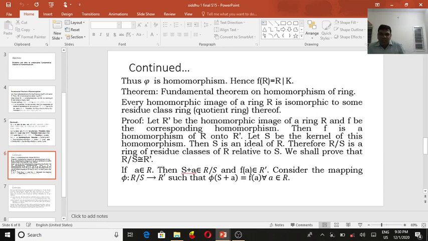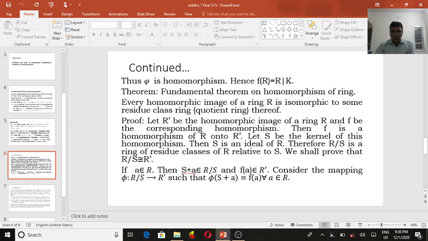Next we state another statement, the fundamental theorem of homomorphism of a ring. Every homomorphic image of a ring R is isomorphic to some residue class ring. Let R be a ring. Suppose we take R dash, a homomorphic image of the ring R.